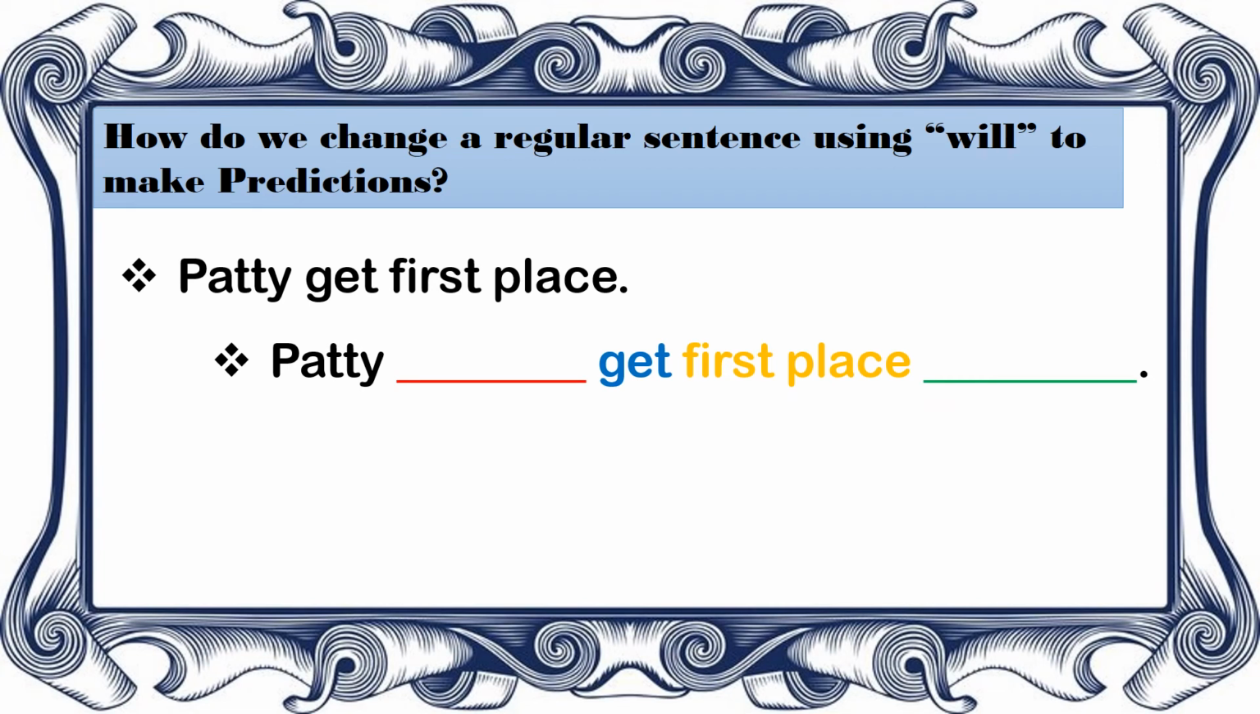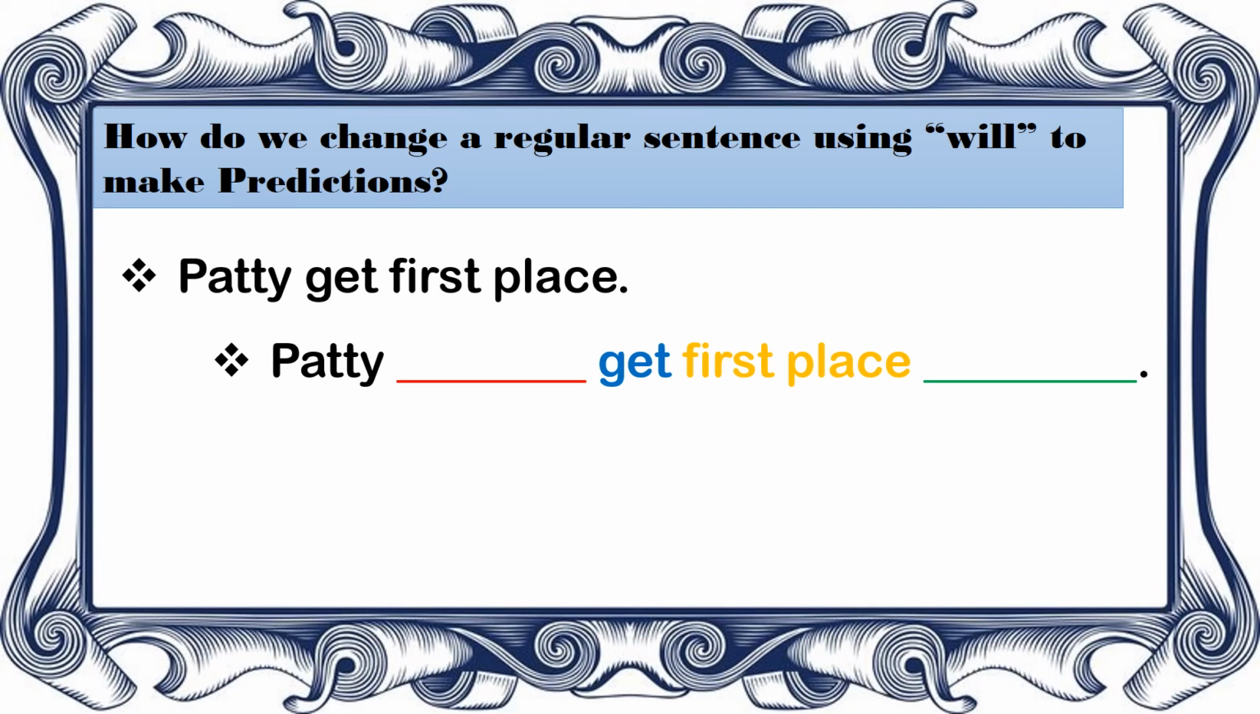Patty is your subject, and then blank, because the subject is Patty, plus we have here red, and then get is your verb, that's color blue, and then first place. We'll not discuss that one. That is the object of the sentence. And then the last here is green, which indicates a future time indicator. So you can decide on whatever future time indicator you will be using as long as it's in the future.